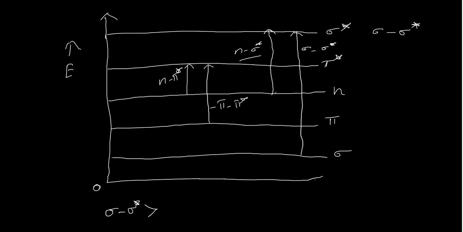When an electron has to jump from sigma orbital to sigma star orbital, it needs more energy. Comparatively, n to sigma star is a little lower than sigma to sigma star, which is higher than the pi to pi star transition, which is higher than the n to pi star transition.